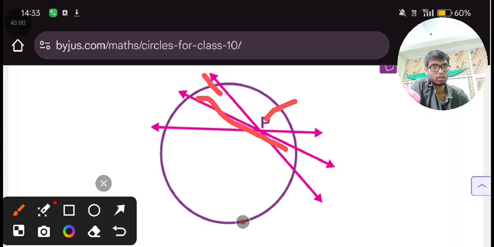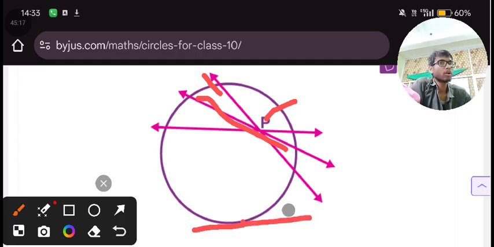If the point is at the circumference, in this case you are getting a tangent, not a secant, and also not a chord. Clear? Like that you will get. What about a point which is outside the circle? In that case, what will happen? Let's just say there is a point which is outside of this circle. What will happen right now?